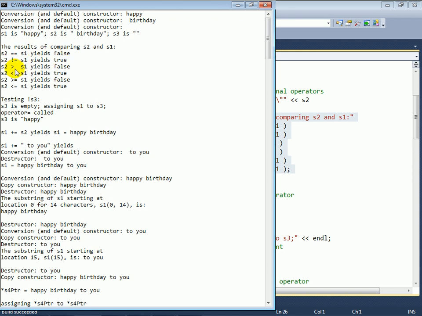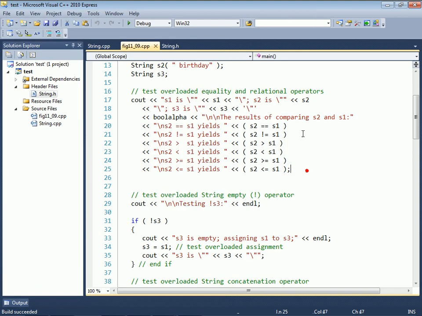S2 is greater than S1 yields false. Well, S2 starts with a space. S1 starts with the letter H, and the space character's underlying ASCII value is smaller than that of the lowercase h, therefore that is false, and therefore S2 less than S1 yields true. And of course, the greater than or equal to yields false, and less than or equal to yields true as well. So we can do our comparisons.